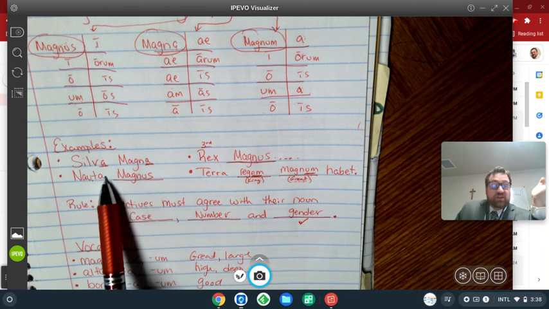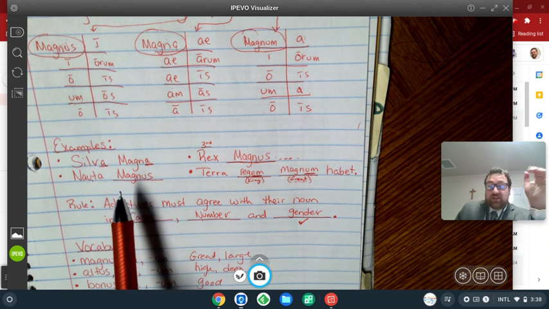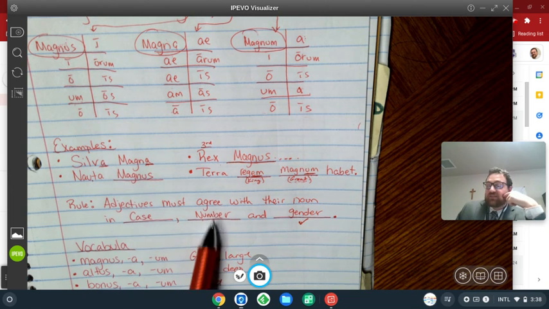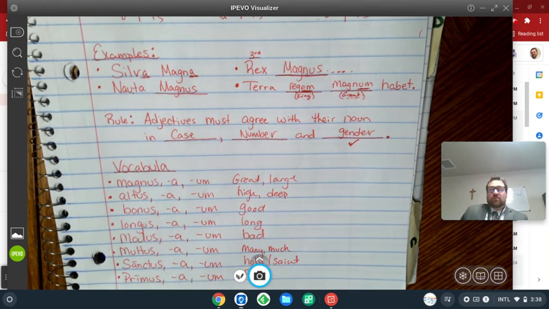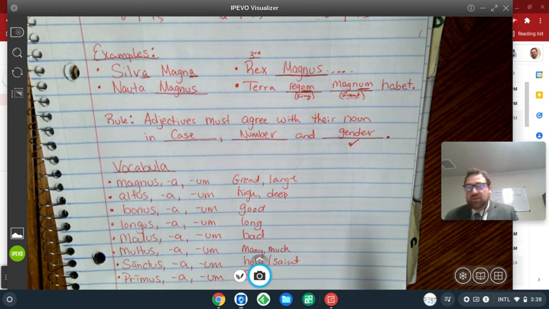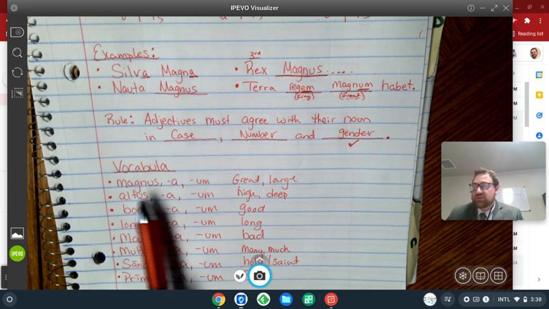Nauta and magnus, they do not look the same, they do not have the same ending. But that's okay. They match in case, number, and gender. All right? So I'm going to take a look at our vocab from this first chunk, and then we're going to try some sentences out.